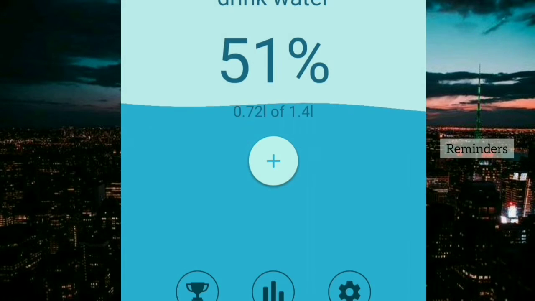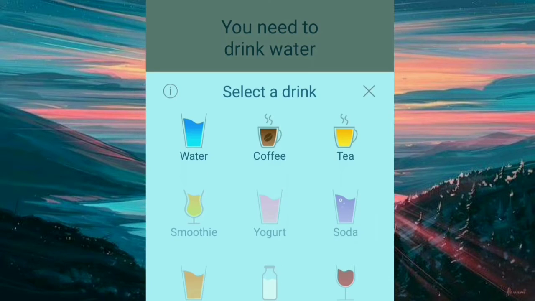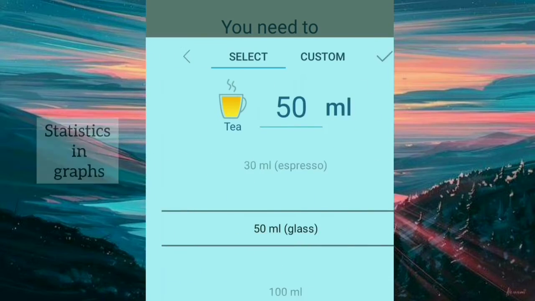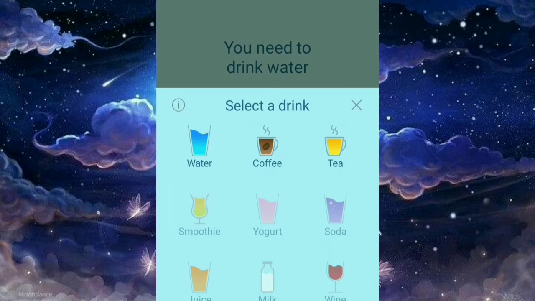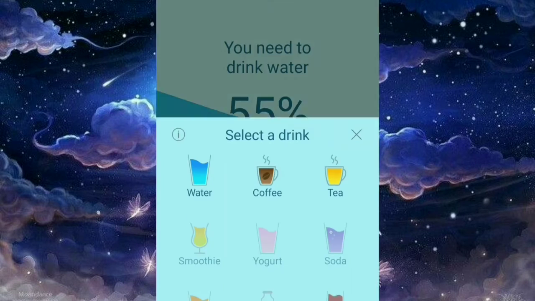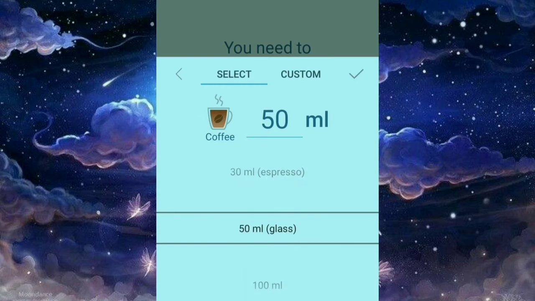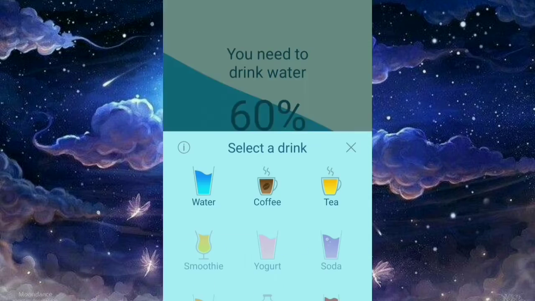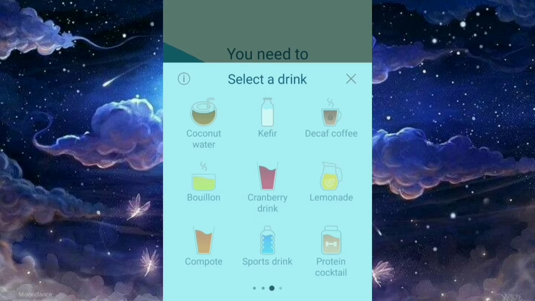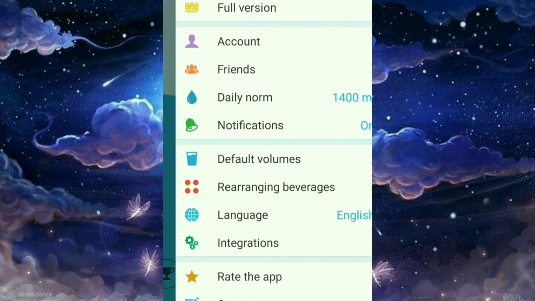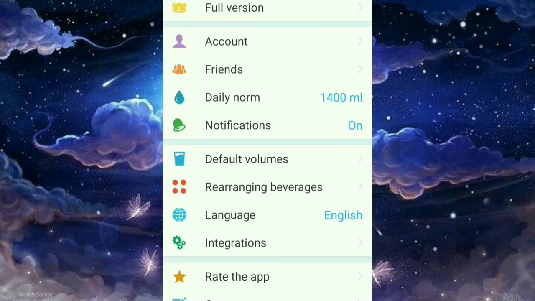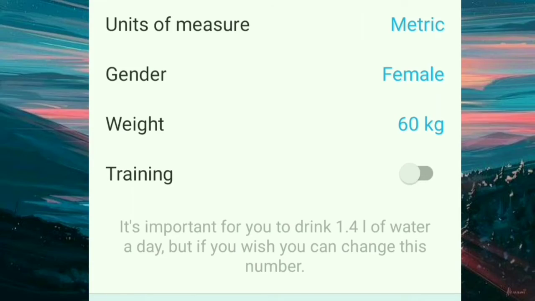You can just add what kind of liquid you have taken right now, for example, tea, water, coffee, and the amount. You can add your gender and weight, and they will tell you how much water you should intake in a day. They provide you reminders, which will be as per your set time.